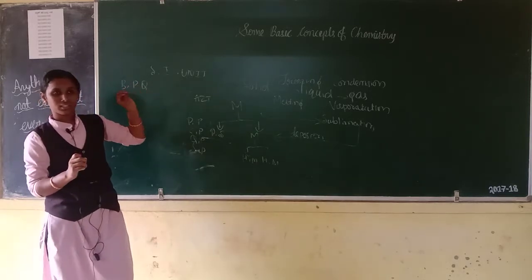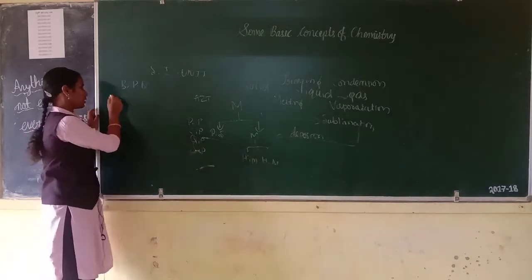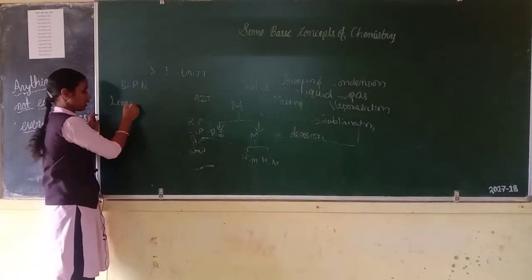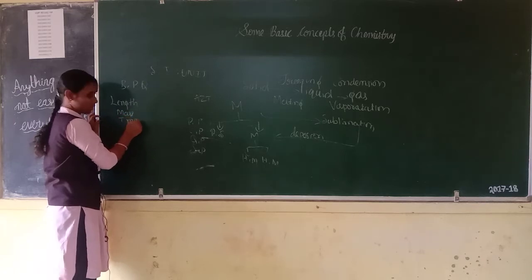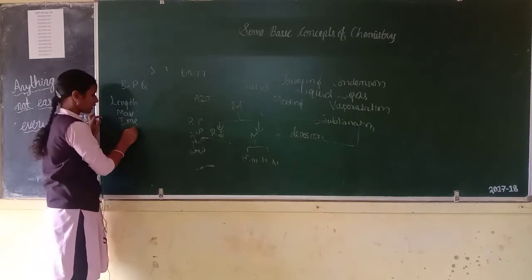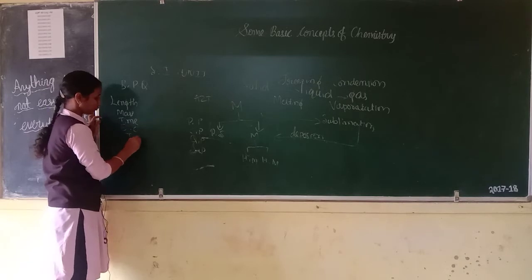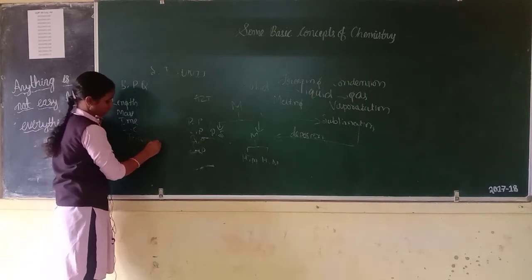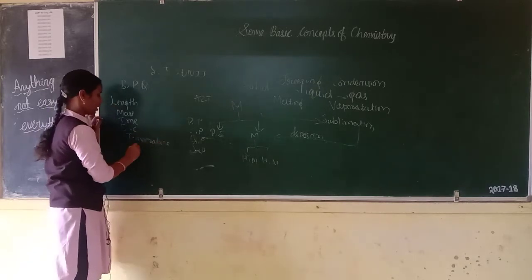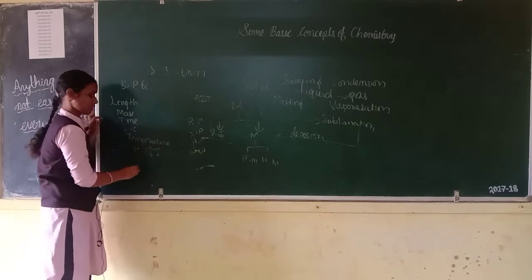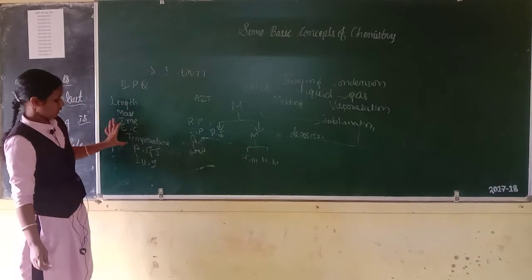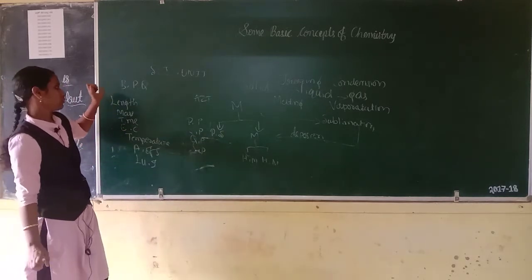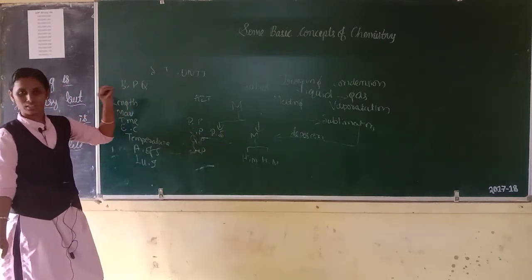Basic physical quantities are 7. First one is length, mass, time, electric current, temperature, then amount of substance, luminous intensity. 1, 2, 3, 4, 5, 6, 7. Totally 7 basic physical quantities are there.